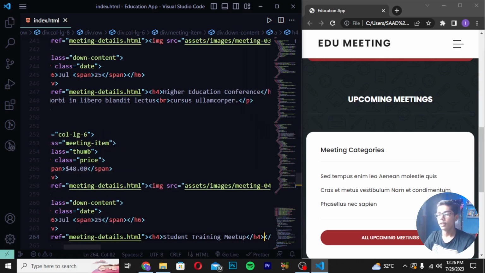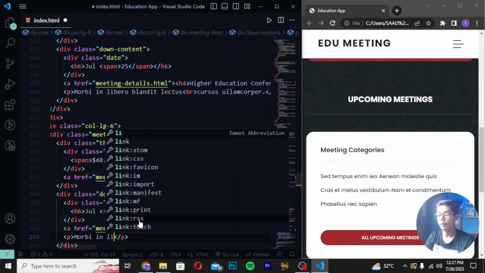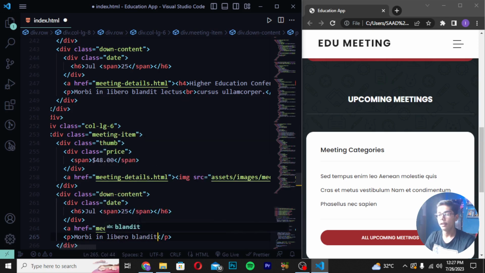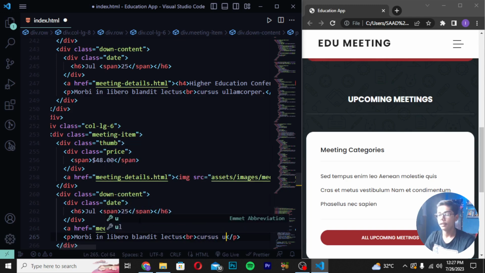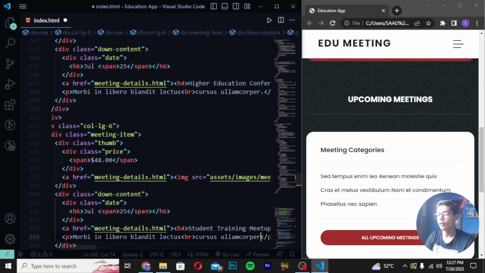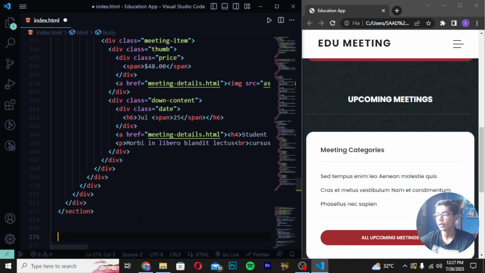Save it. Then you have to just move down, create p tag and write here Moldy in the 0. Blend it like this and here I will be writing backslash br tag, press backspace here, then I will be writing curses and then write here colon forward slash. Then you have to now move down after the section tag which we have created, close section tag. Then you have to create here a section class apply now like this and write here id apply.